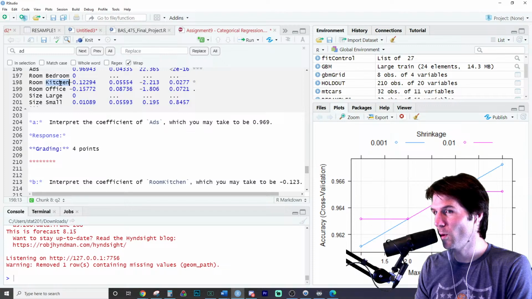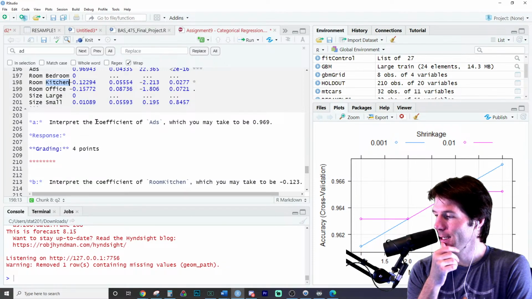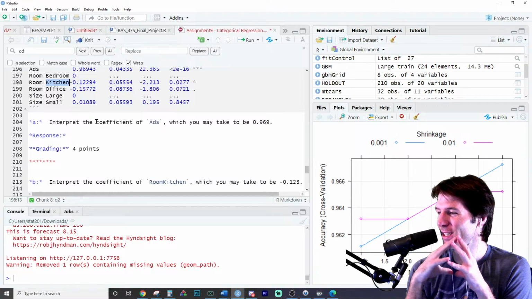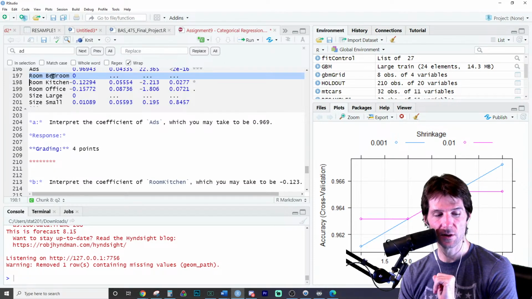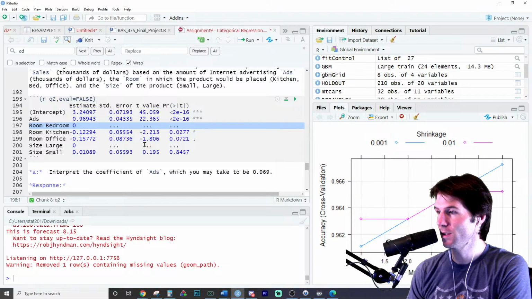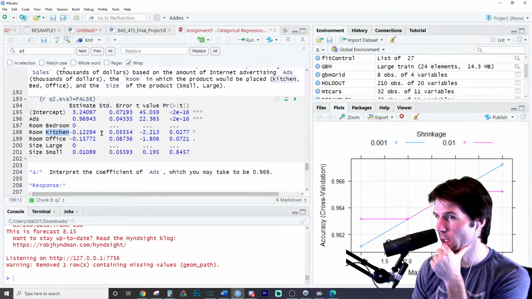Room kitchen is a what variable? So kitchen is a what? I want that I word in the chat. Kitchen, you bet. Kitchen is a what variable? You said bedroom was the reference. So references don't have coefficients. They don't have estimates. So room kitchen is a what variable?